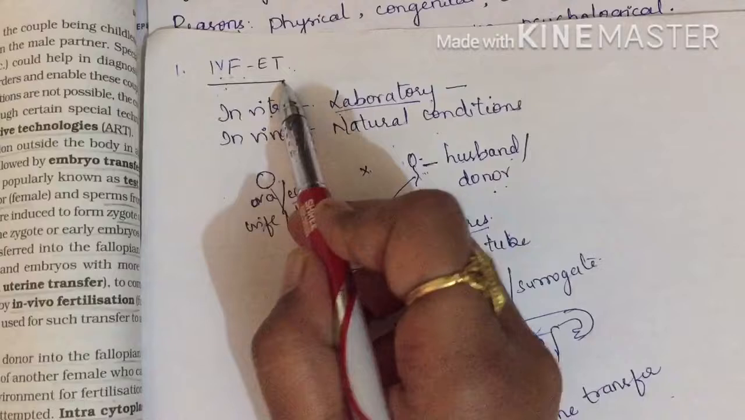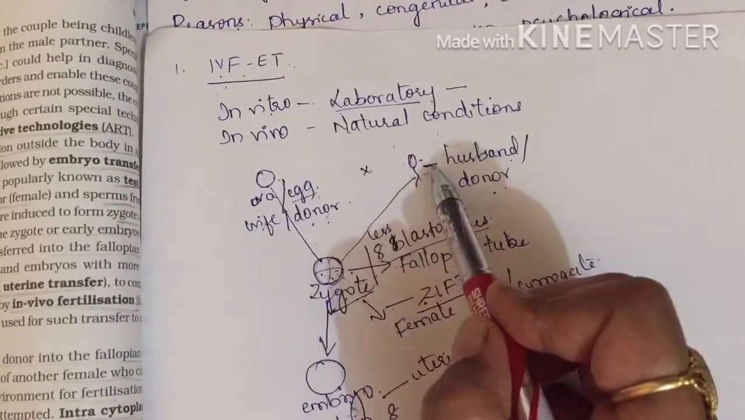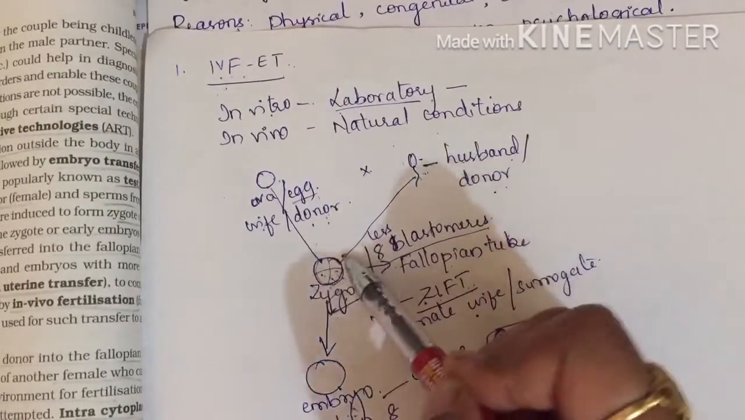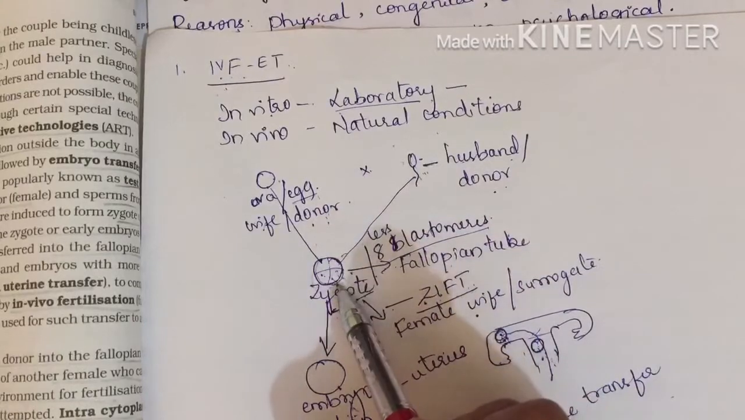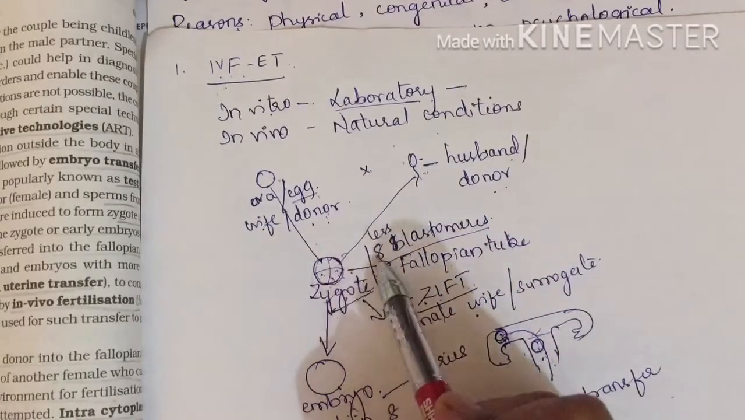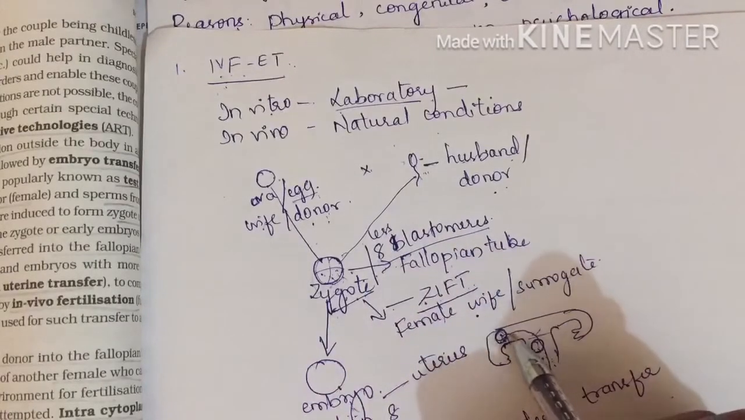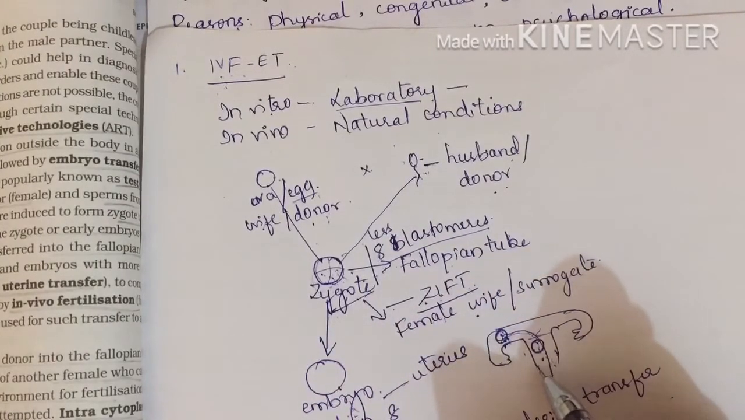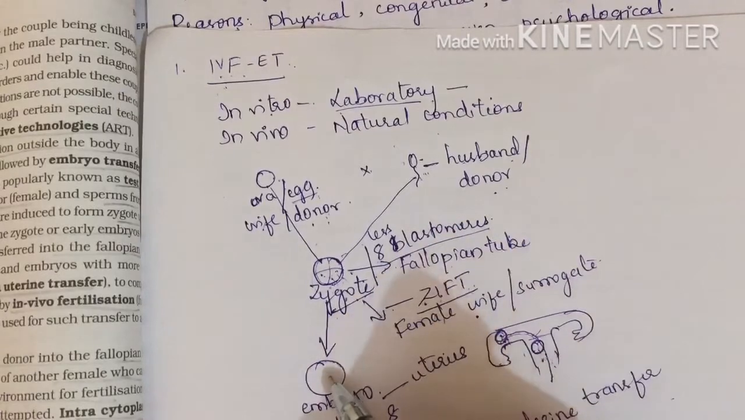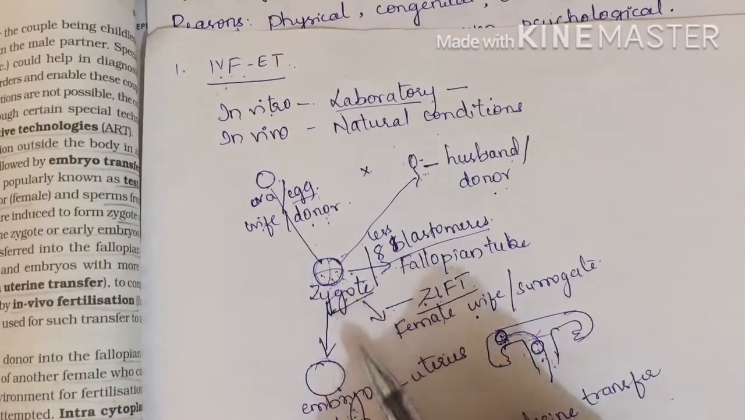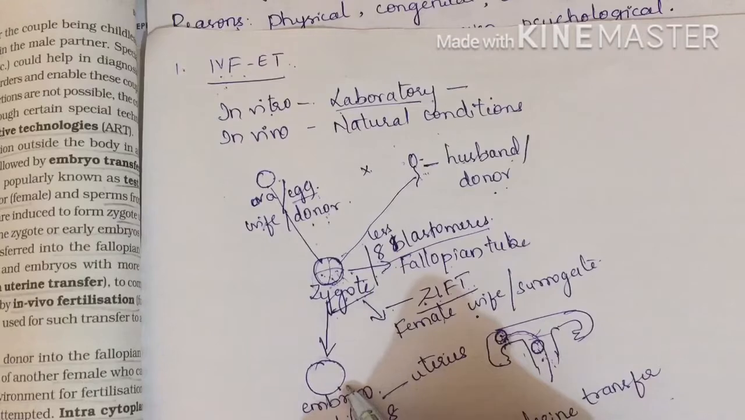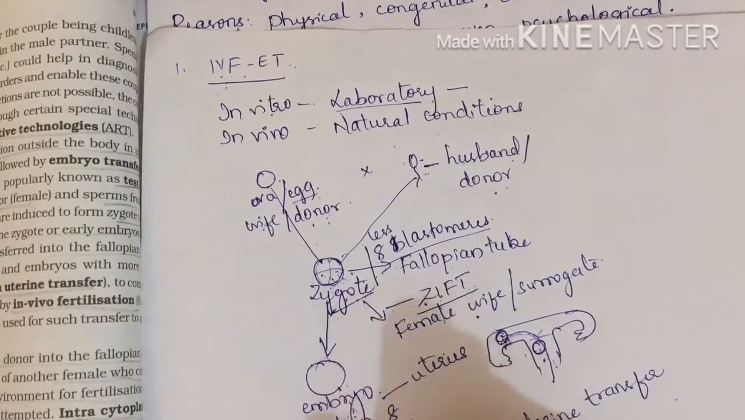That is IVFET. Ova is collected from the wife, sperm is collected from the husband, zygote is formed in the laboratory. Zygote can be introduced in the fallopian tube, or a less than 8 blastomeres embryo can be introduced in the fallopian tube, and it will continue its further development in the female reproductive system as normal as it does in natural fertilization. Or we can go with the next step. Zygote can be allowed to undergo a further step in the laboratory only, and that zygote will convert into an embryo of more than 8 blastomeres.